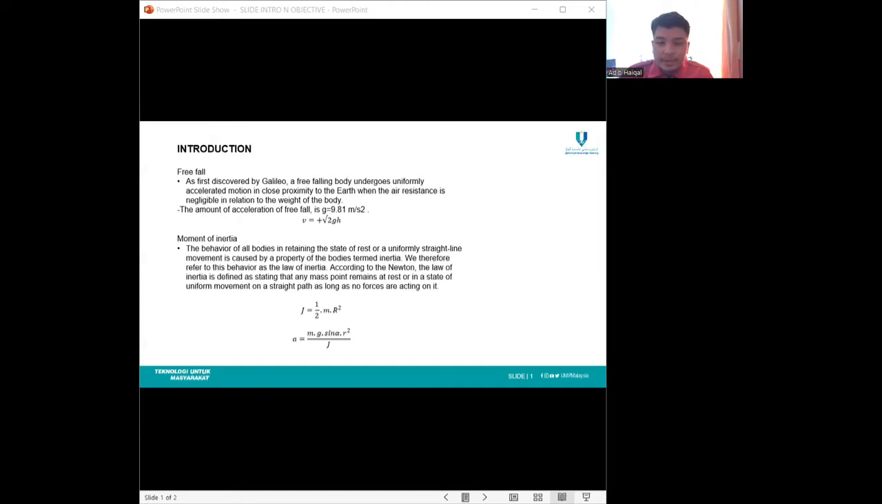As in our experiment, the moment of inertia is shown by the formula J equals 1/2 times m times r squared. The acceleration is calculated as follows: a equals m times g times sine alpha times r squared over J.